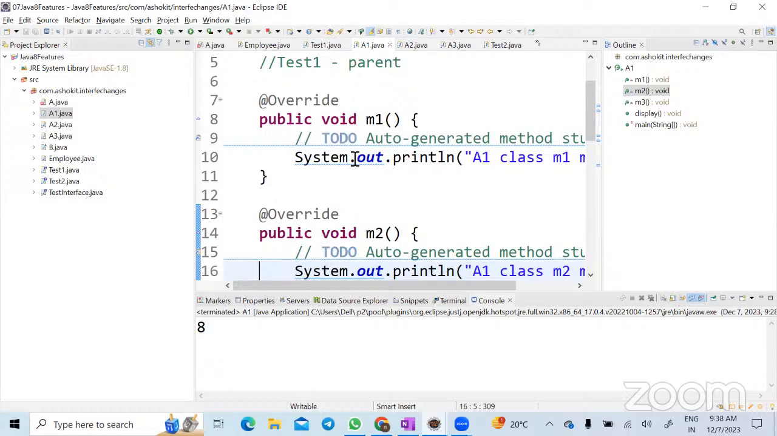Take one example. Let us suppose that A1 class, A2 class, A3 class are implementing one interface. Before Java 8, if I create one more abstract method in the interface, in all the three classes I have to change the code. But from Java 8 onwards, instead of creating an abstract method, I will create a default method. So then I don't need to change the code in A1 class, A2 class, A3 class. That is nothing but backward compatibility. Now, what is the way for a class to access the default method? Interface name dot super dot default method name.